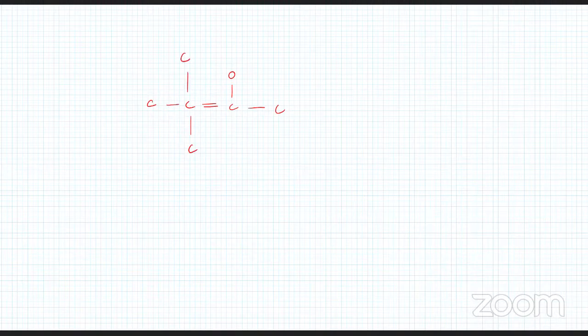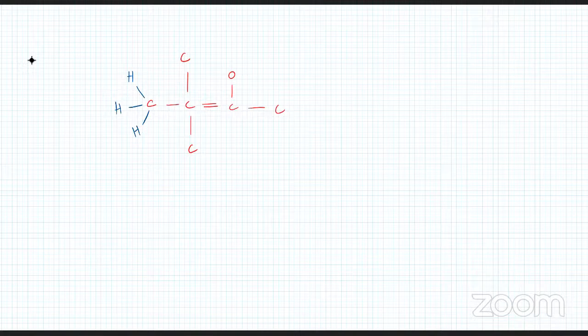So here's an incomplete structure. By looking at this structure, I've made a lot of things incorrect, right? First, tell me, how many bonds does carbon make? 4, right? So let's imagine I've got a bucket that has a lot of hydrogen atoms. Hydrogen makes 1 bond. So how many hydrogens should I attach to this first carbon? 3. Okay, because carbon needs to make 4 bonds. So now carbon is making 4 bonds.